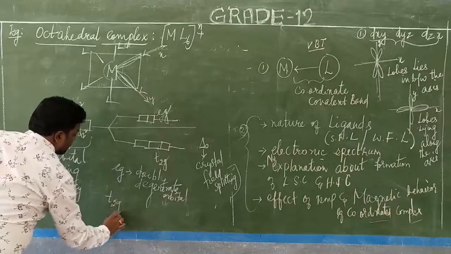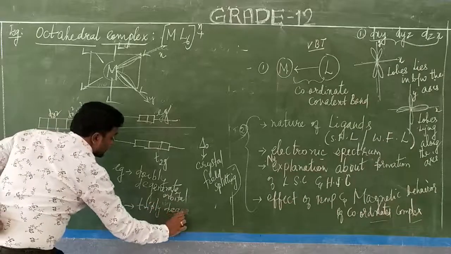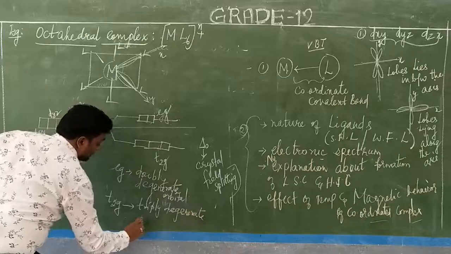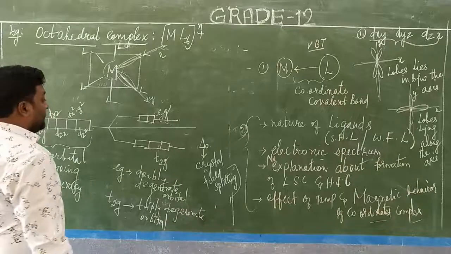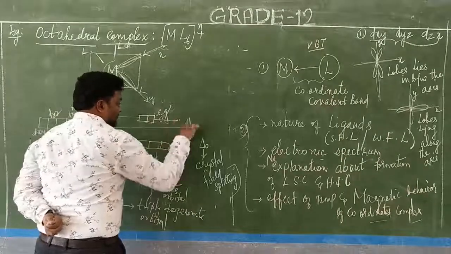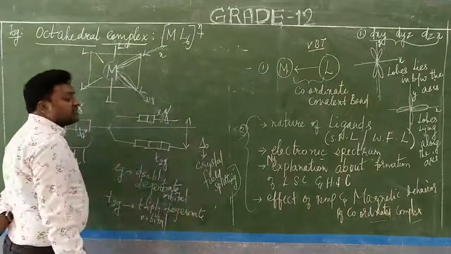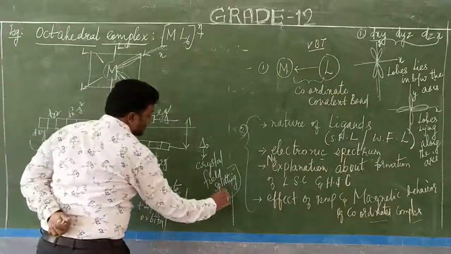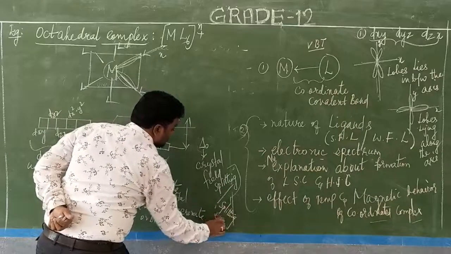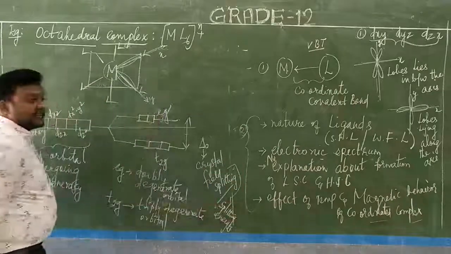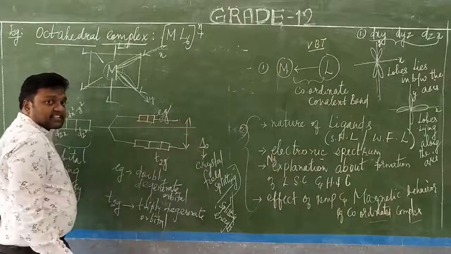And t2g will be degenerate, isn't it? So there is an energy range, the crystal field splitting energy, or otherwise it is called the splitting energy. When it splits, it will have a splitting energy.